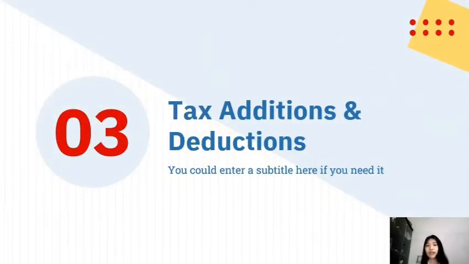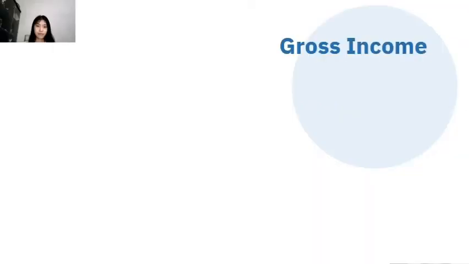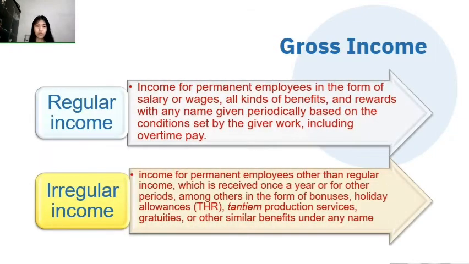Okay, the third is tax addition and deductions. We're going to discuss about gross income. So there are two types of gross income: irregular income and regular income. Regular income is income for permanent employees in the form of salaries or wages, all kinds of benefits and rewards with any name given periodically based on the conditions set by the employer, including overtime pay.